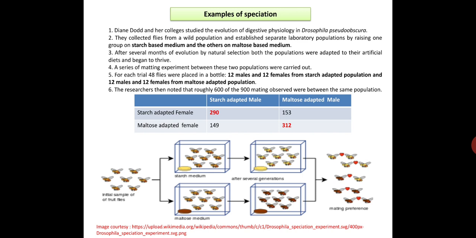From the table, it is clear that the starch-adapted female and starch-adapted male mating number is 290, whereas the starch-adapted female and maltose-adapted male mating number is only 153. Similarly, the maltose-adapted female and maltose-adapted male have a mating number of 312, which is very high compared to the maltose-adapted female and starch-adapted male mating number of 149. So from here we can say that a new species has originated.